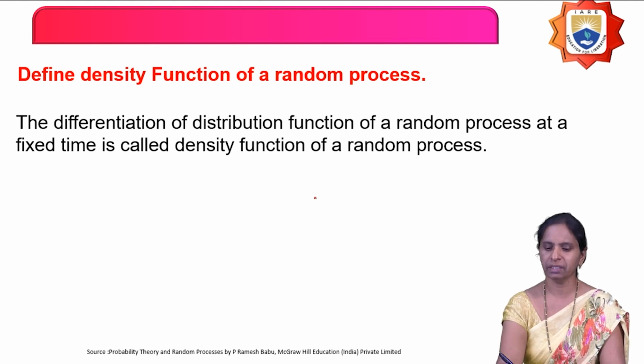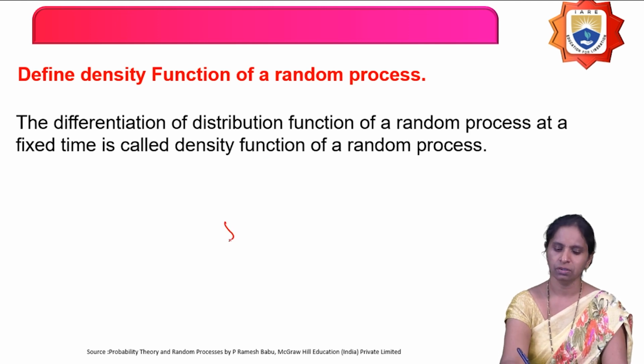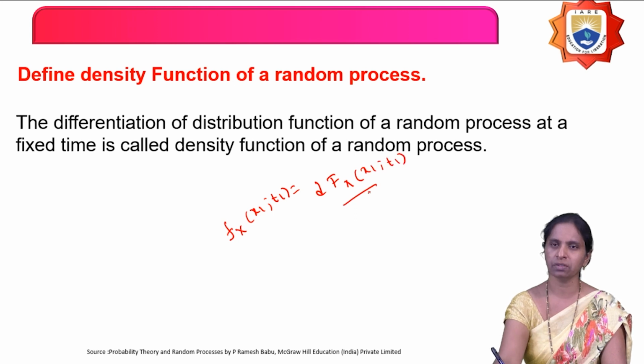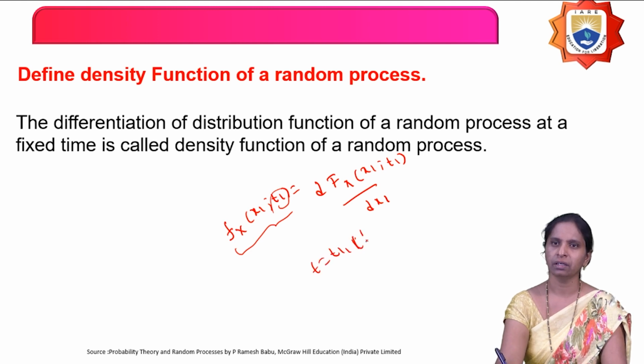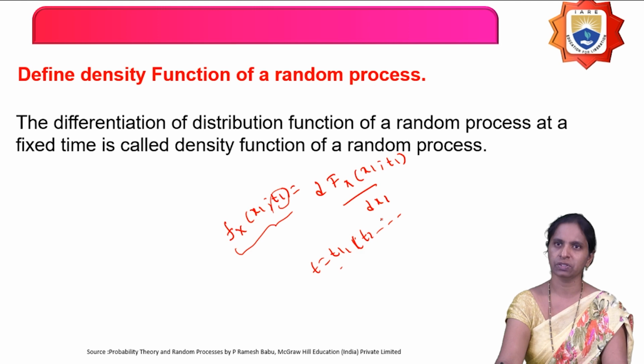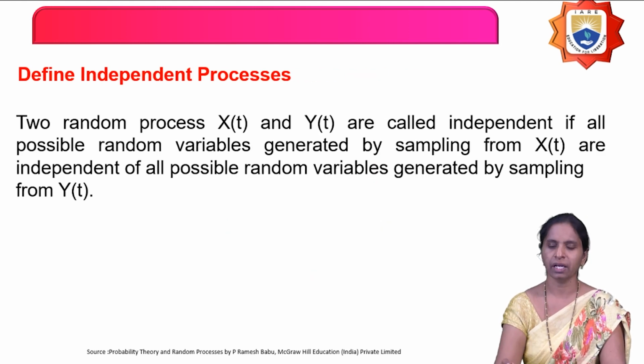Next, define the density function of a random process. The differentiation of the distribution function of a random process at a fixed time is called what? The density function of a random process. So fx of x comma t1 is nothing but what? The differentiation of the distribution function of the random process by fixing the time equal to t1. So it is called the density function of the random process. By fixing the time, you can fix either at t equals t1, t2 and so on. At any time you can fix the time. So it is called the density function of the random process.